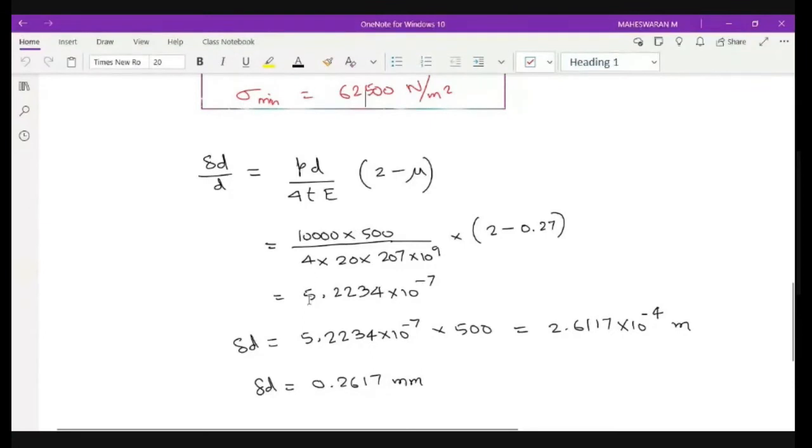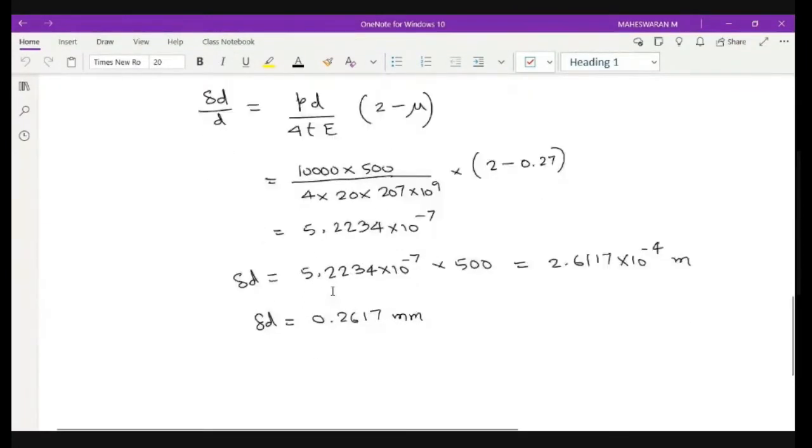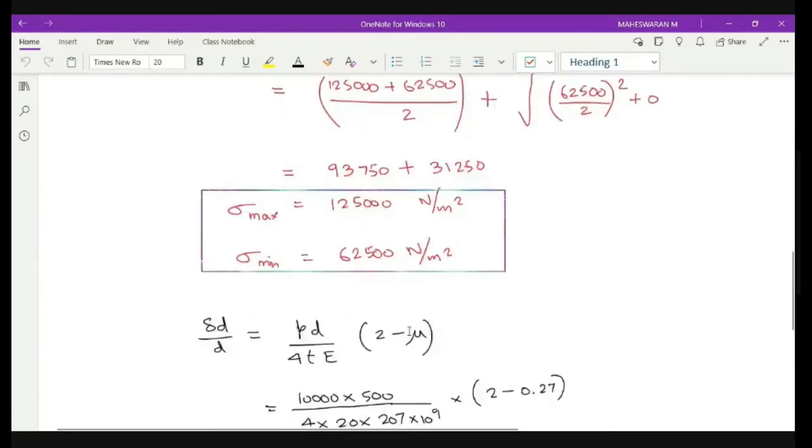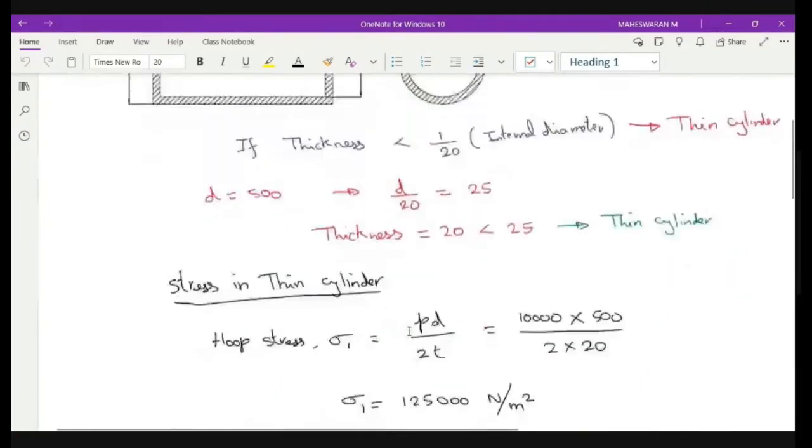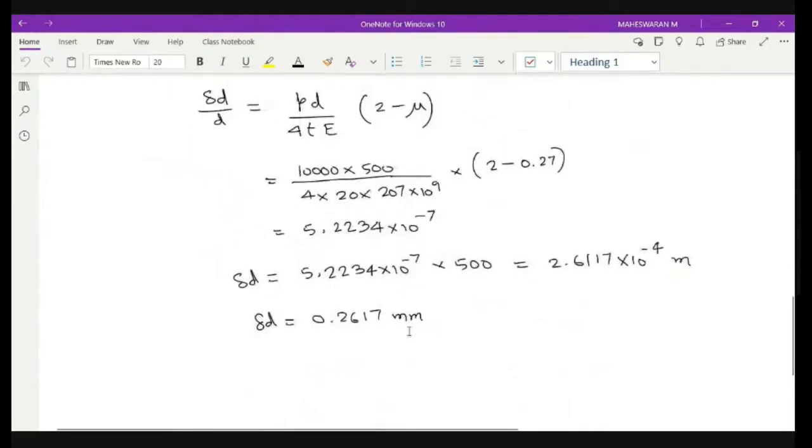Just applying it, I am getting the overall strain as 5.223 into 10 power minus 7, and multiplying with the diameter, we will get around 2.611 into 10 power minus 4 meter, or 0.261 into 10 power minus 3 meter. Or I can write it in mm: 0.2617 mm. This will be the overall deflection caused for the particular problem. This is just an analytical calculation for this problem.